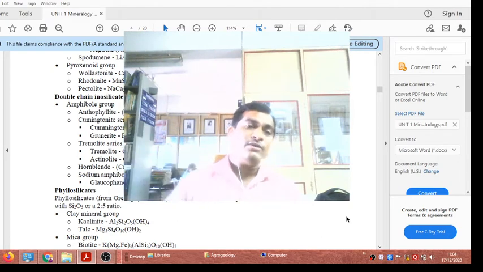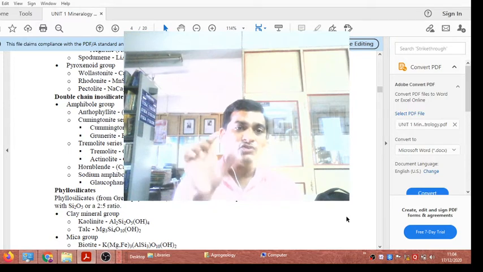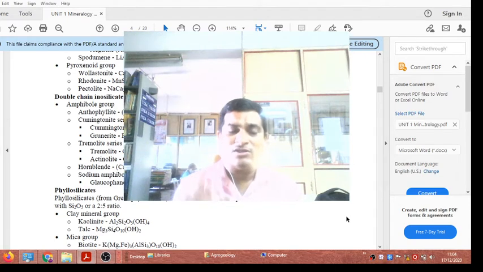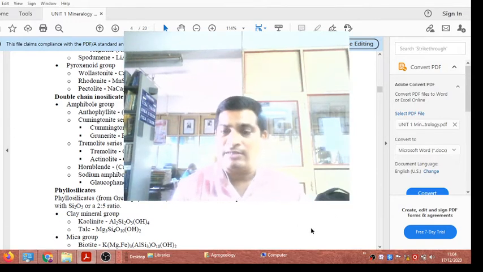In detail we will see the particular minerals belonging to the amphibole group, like anthophyllite. What are the physical properties of anthophyllite? What is the occurrence? Where is the occurrence? What are the uses of anthophyllite? One by one in detail in descriptive mineralogy. We just see the silicate structures and the examples of the particular silicate structure of the mineral.